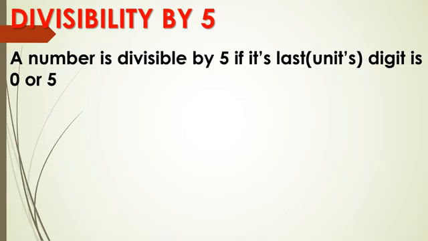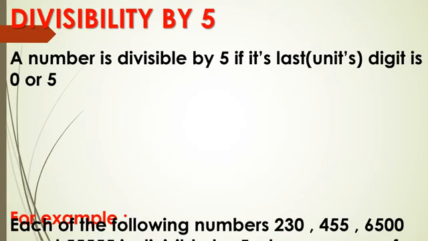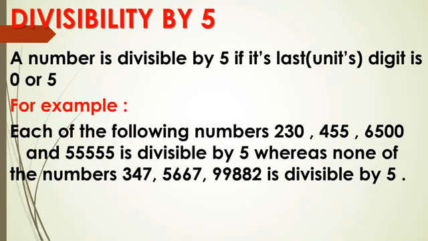How are they divisible by 5? Because their ones place digits are either 0 or 5. If the ones place digit is other than 0 or 5, then the number is not divisible by 5. Okay? So, a number whose ones place digit is 0 is divisible by 10 also and by 5 also. But the number whose ones place digit is 5 is divisible by 5 only.